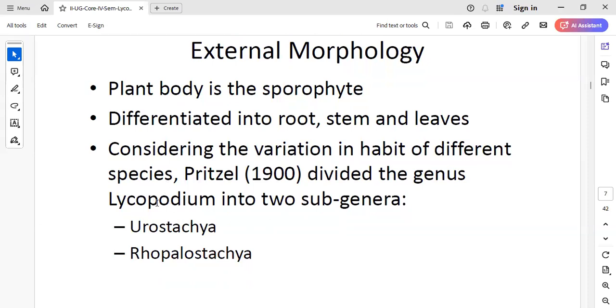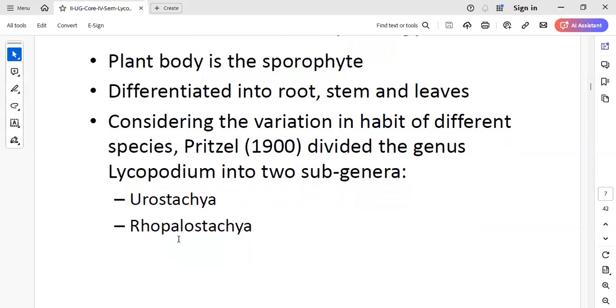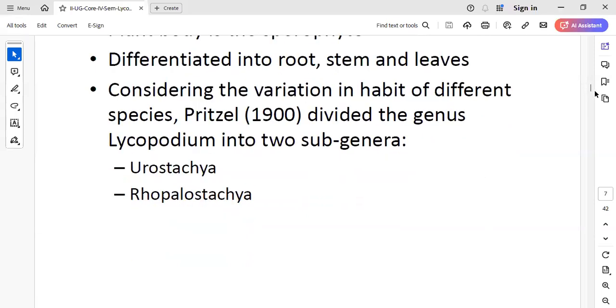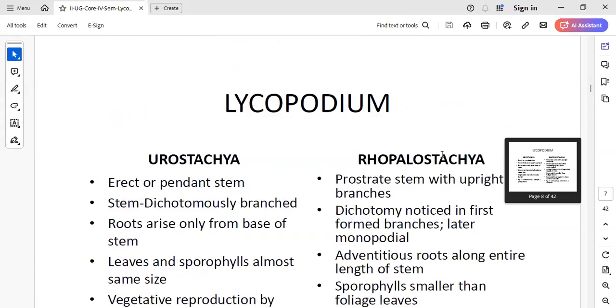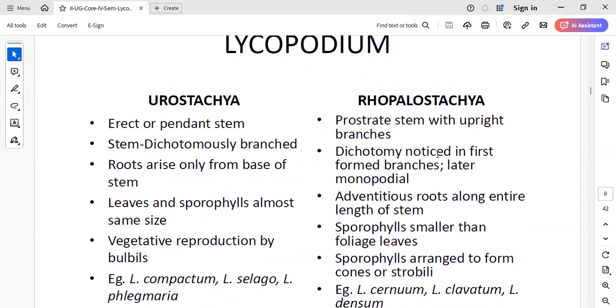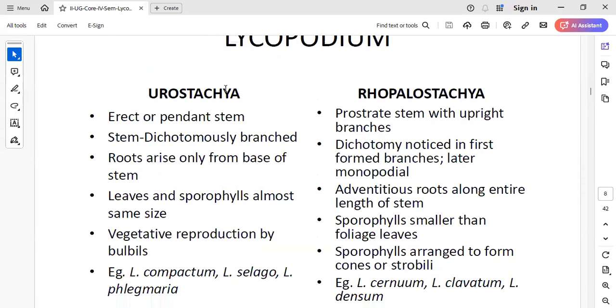Subgenera. So Lycopodium is a genus, and the scientist Pritzel divided it based on the place where they are growing. Based on that, one subgenus is called Eurostachya and another subgenus is called Rhopalostachya. This was given by the scientist called Pritzel. Now, what is the difference between these two subgenera?